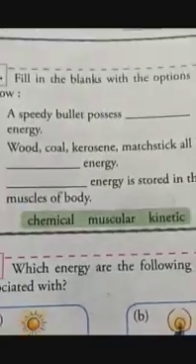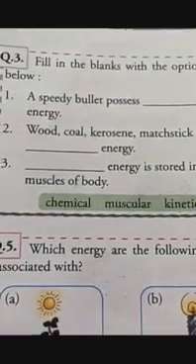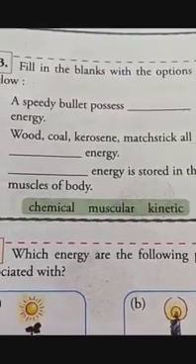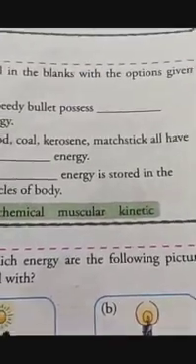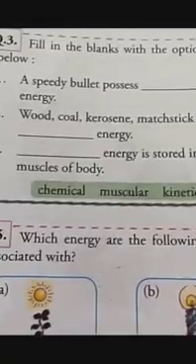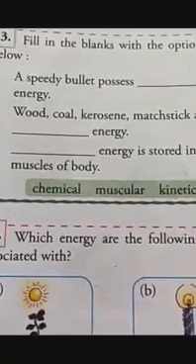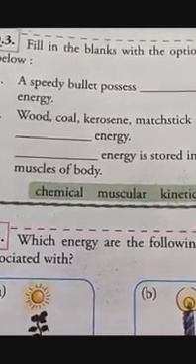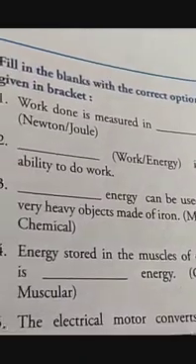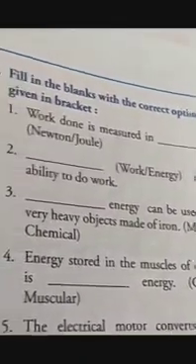So the first question is fill in the blanks. A speedy bullet possesses dash energy. Wood, coal, kerosene, matchstick all have dash energy. Dash energy is stored in the muscles of our body. Then work done is measured in dash.